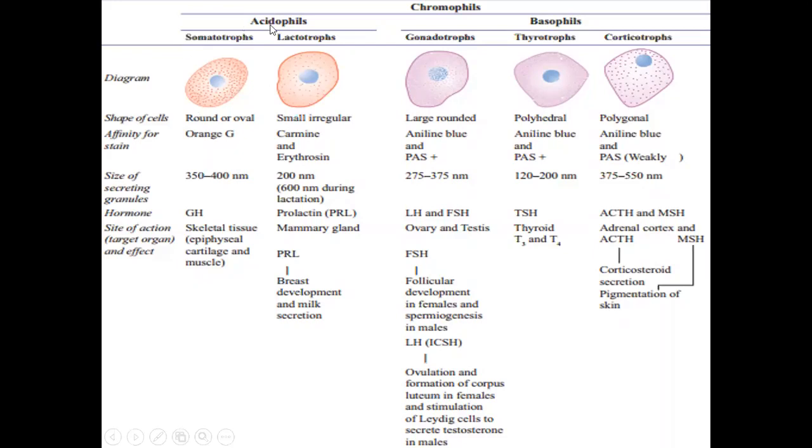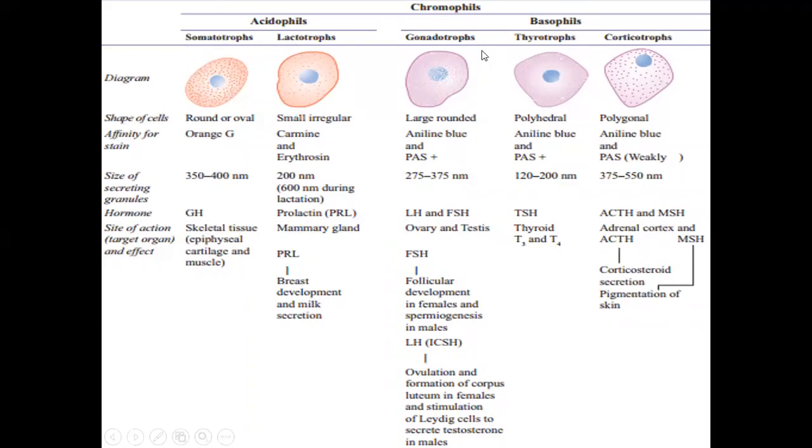Under acidophils heading, two cells are present, somatotropes and lactotropes. Somatotropes secrete growth hormone, and growth hormone acts on skeletal tissue, epiphyseal cartilage and muscle. Lactotropes secrete prolactin. These act on mammary gland. Prolactin helps in breast development and milk secretion.